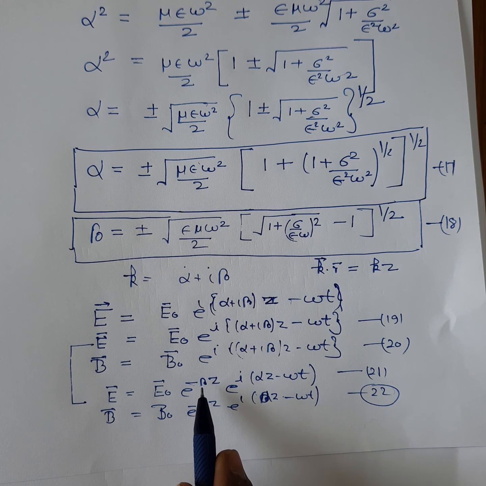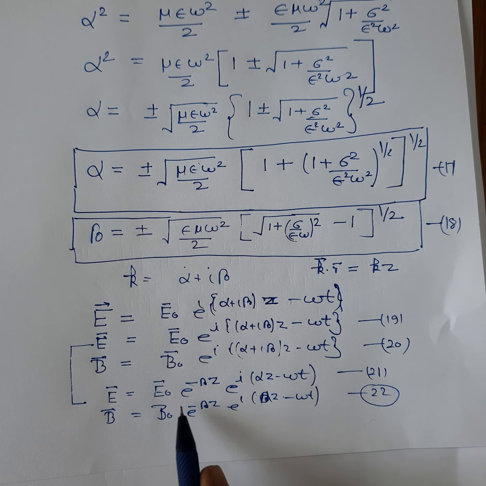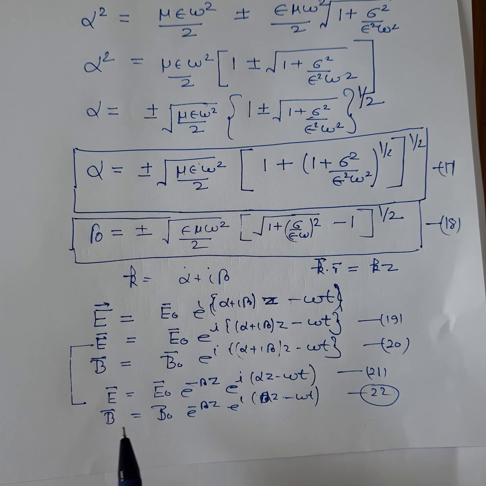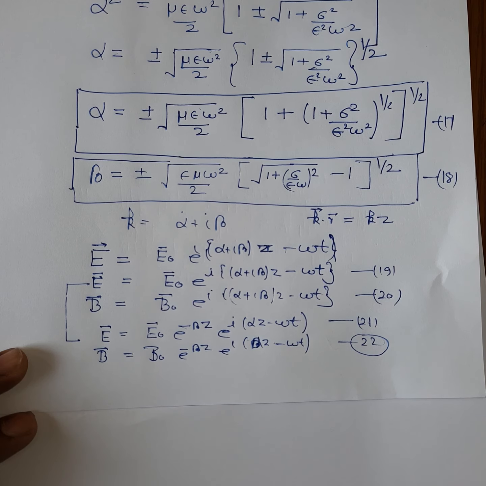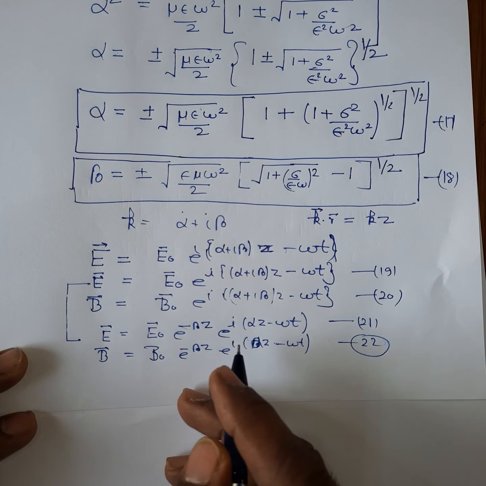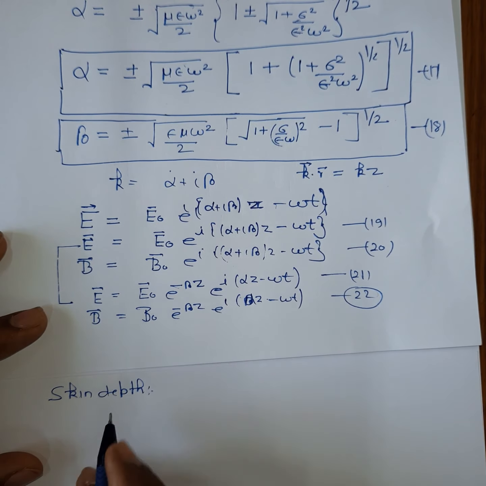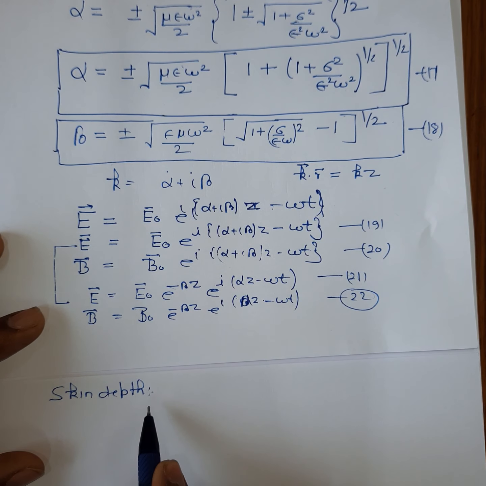So this beta term is responsible for the attenuation of electric field and magnetic field when it propagates inside the conductor. This tells us that as the electromagnetic wave propagates inside the conductor, its electric field vector and magnetic field vector decrease with distance. So here we are now in a condition to define skin depth.